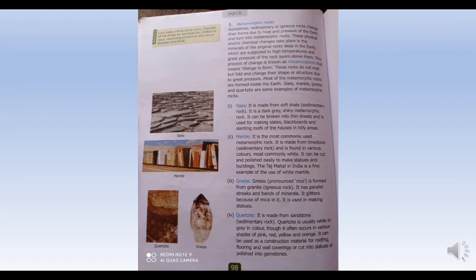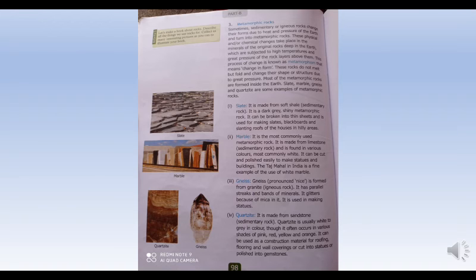Now metamorphic rocks. Sometimes sedimentary or igneous rocks change their forms due to heat and pressure of the earth and turn into metamorphic rocks.